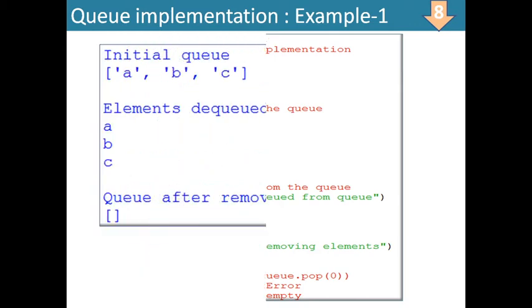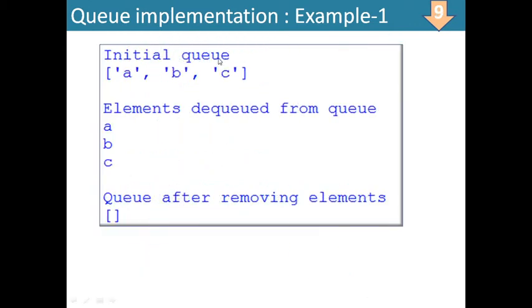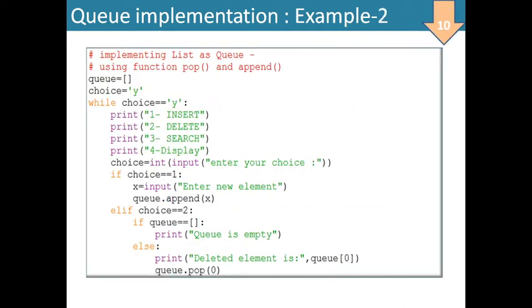Now you can see its output. See, initial queue: A was added, B was added, C was added, and it is displayed as the initial list. Thereafter, it was dequeued: A was deleted, B was deleted, C was deleted in the same sequence. After deleting all three elements, the queue is empty. So this is how a queue has been implemented using a list in a very simple way. You might have understood. Now, this is another implementation of a queue.